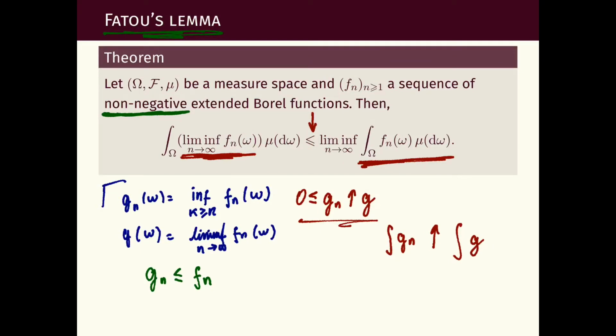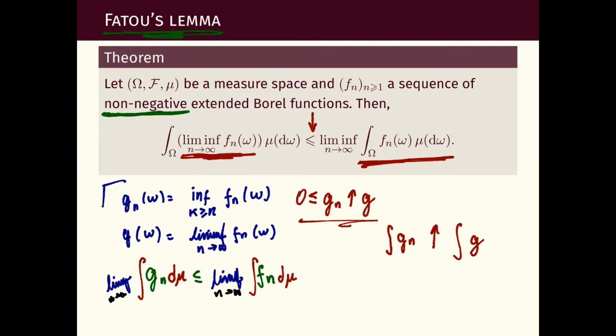And because of this, we can integrate. And since this inequality now holds for every n, we can take the liminf as n tends to infinity on both sides.